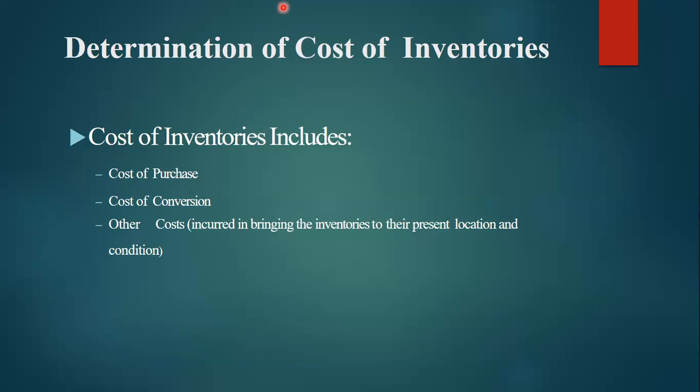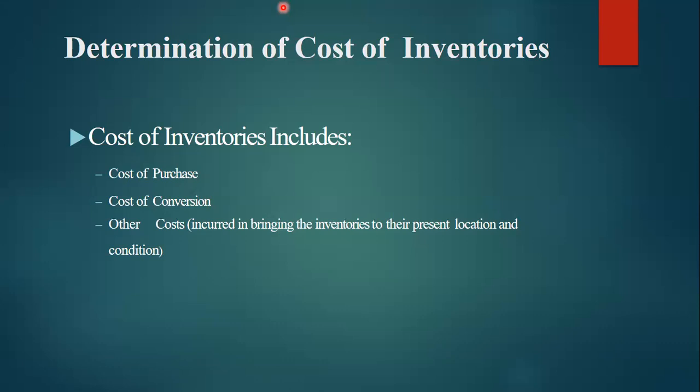There are four parts in there: prime cost, works cost, cost of production, and total cost. So how do we calculate the prime cost? Prime cost is related to material only. Direct material consumed. And how do we calculate the cost of material consumed? The same procedure is applicable to calculate the cost of inventories.